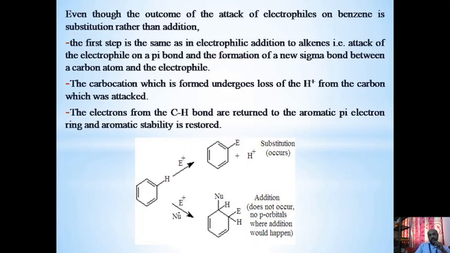The first step is the same as in electrophilic addition to alkenes, that is, attack of the electrophile on a pi bond and the formation of a new sigma bond between a carbon atom and the electrophile. The carbocation which is formed undergoes loss of an H plus ion from the carbon which was attacked. The electrons from the C-H bond are returned to the aromatic pi electron ring and aromatic stability is restored.